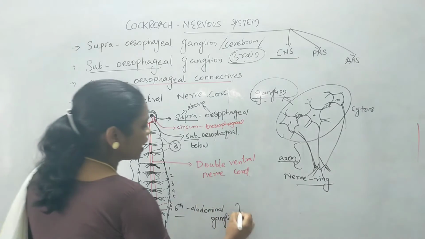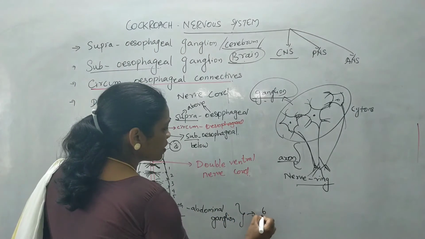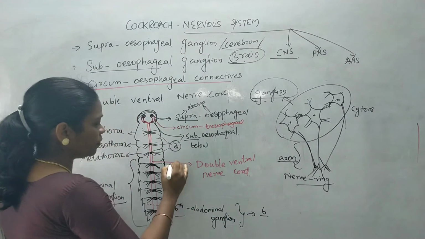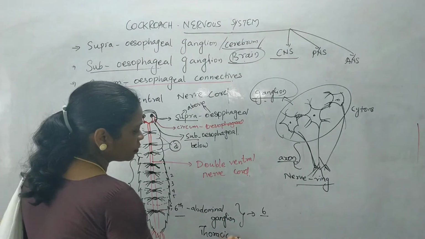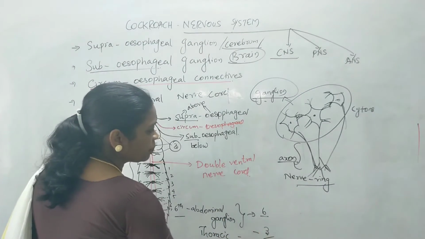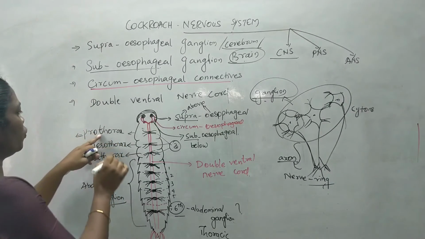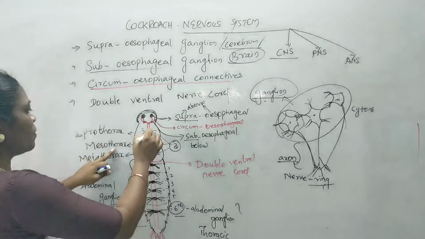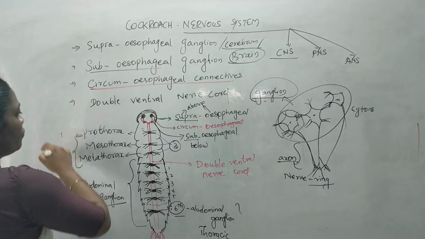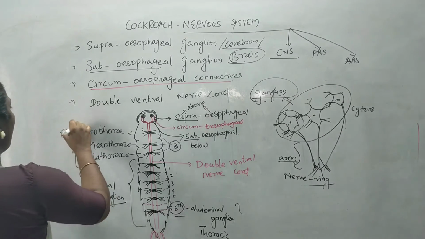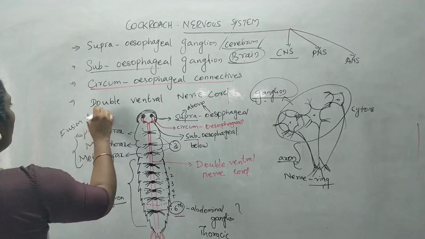So how many abdominal ganglia are present? Around 6 abdominal ganglia you can find, and thoracic ganglia are around 3 in number. The prothoracic, mesothoracic and metathoracic ganglia are each formed by the fusion of 2 ganglia.